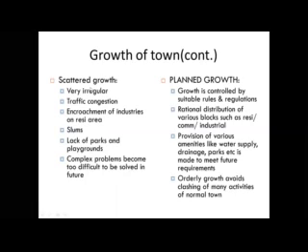The scattered growth indicates unplanned, irregular growth, very irregular. The town shows scattered growth here and here in a very irregular way without any order. The result is traffic congestion, encroachment of residential areas by industry, and lack of open spaces. These problems are very difficult to solve in the future.